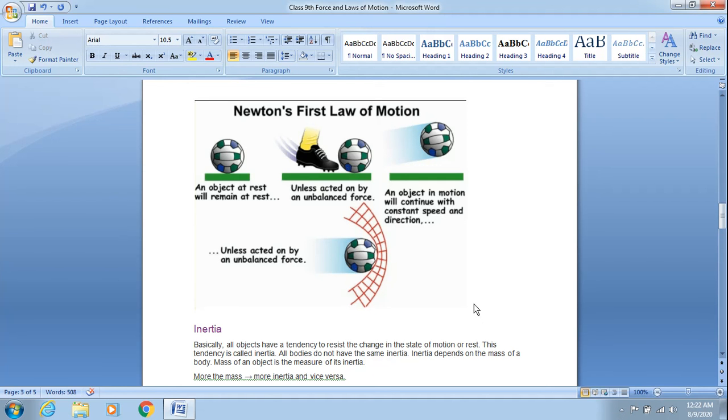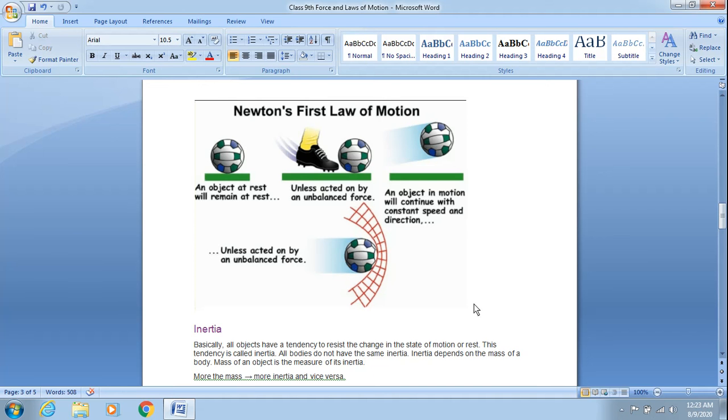Inertia is the tendency of any body to remain in its own state, whether it is the state of rest or the state of uniform motion. Right? For example, when you are sitting in a classroom on the first bench, and somebody enters the class, takes the permission of the teacher and enters inside the classroom, will you get up from your seat and go to the back bench and offer that seat to the student who is entering the class late?